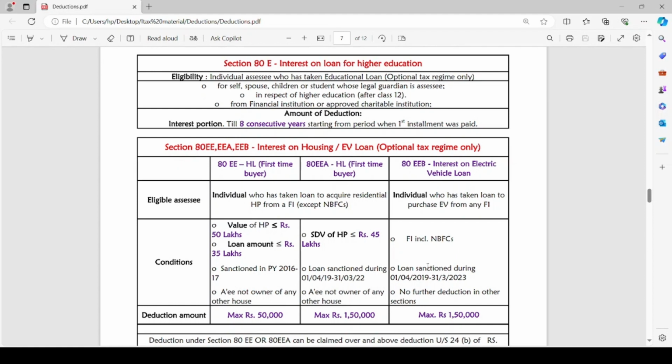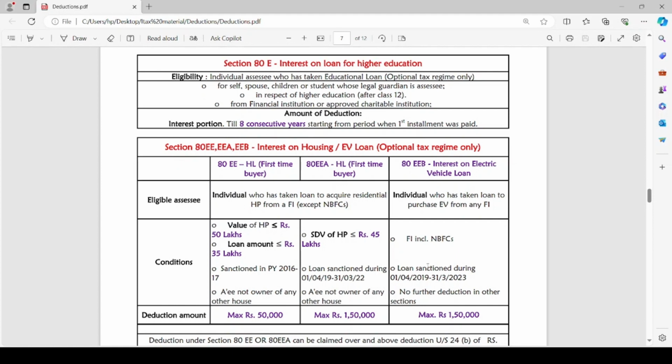Here financial institution does not include NBFCs in case of housing loan. Except for NBFCs, if individual has taken housing loan from any financial institution, he can claim deduction on interest paid on such loan. The conditions under section 80EE are: the value of house property should not exceed rupees 50 lakh, whereas the loan amount should not exceed rupees 35 lakh.